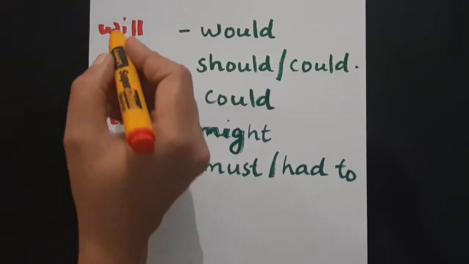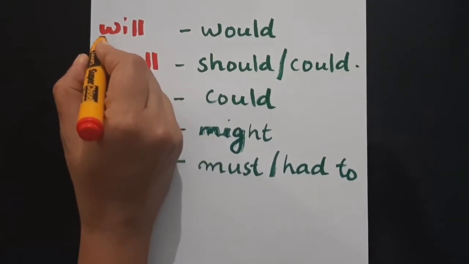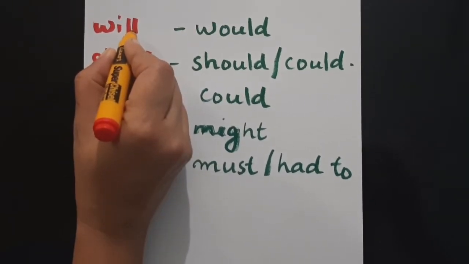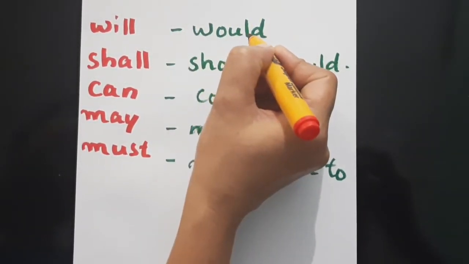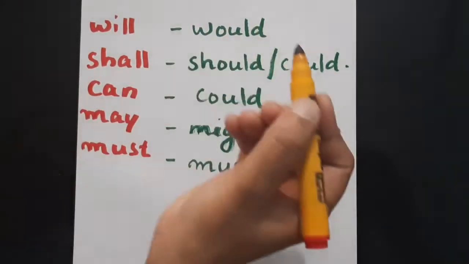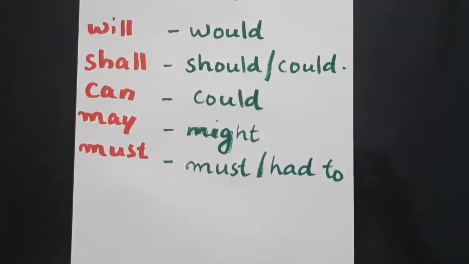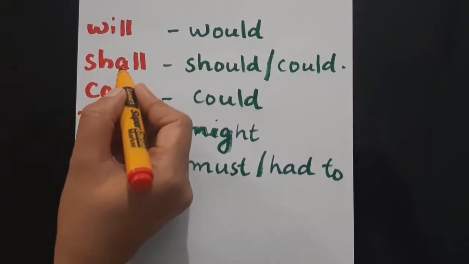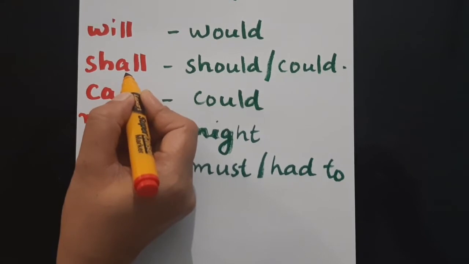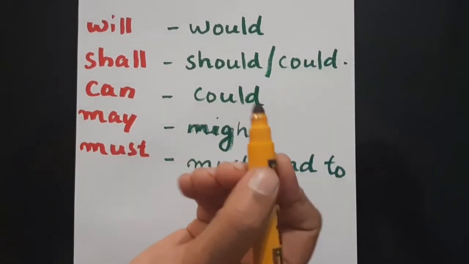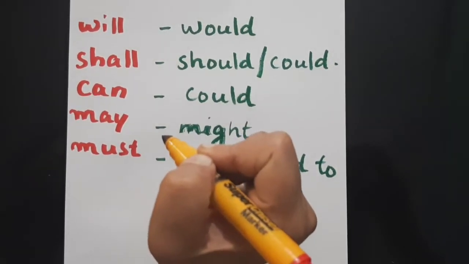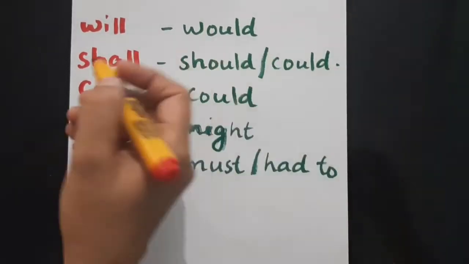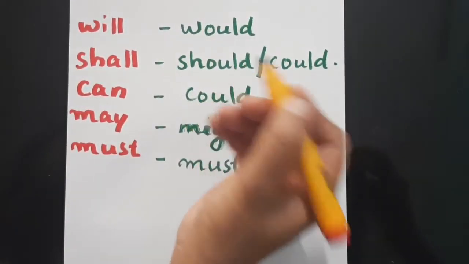If you have will in direct speech, when you write the indirect speech, will is to be converted to would. If you have shall in direct speech, that is to be changed to should or could according to the context. That we will discuss later. Shall can be converted either to should or to could.